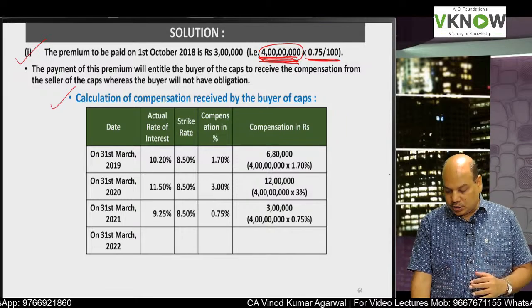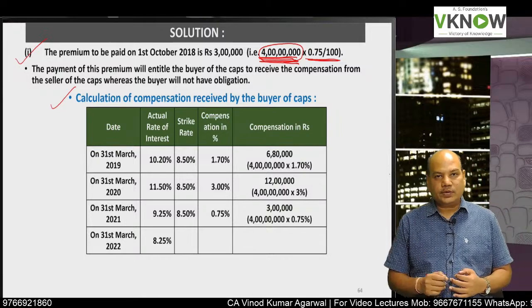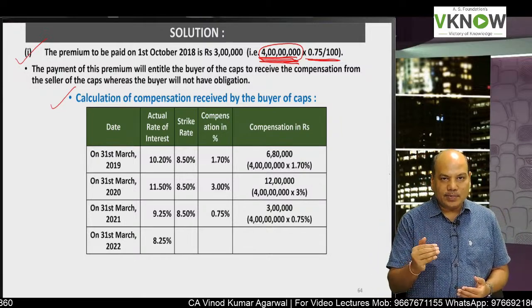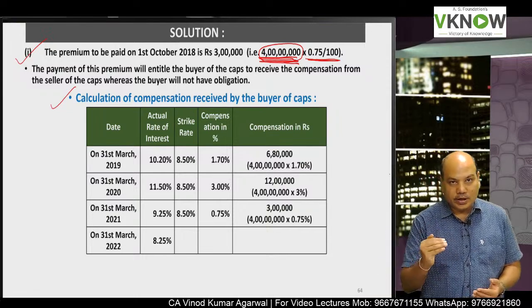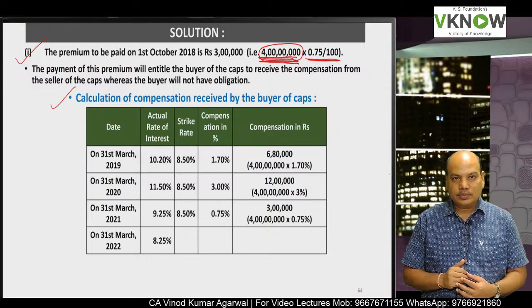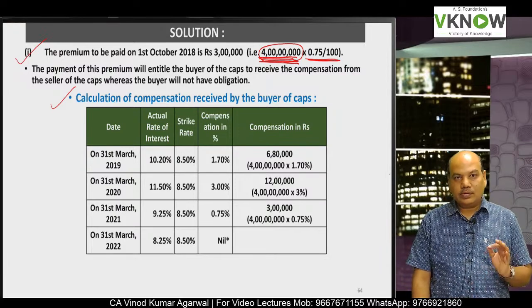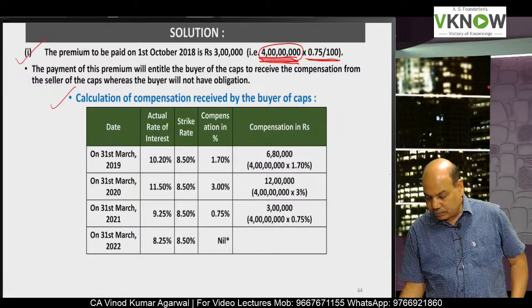31st March 2022, 8.25. It is a call option. Exercise price is 8.5. Market rate is 8.25. So what will you do? You will not exercise. Option will lapse.